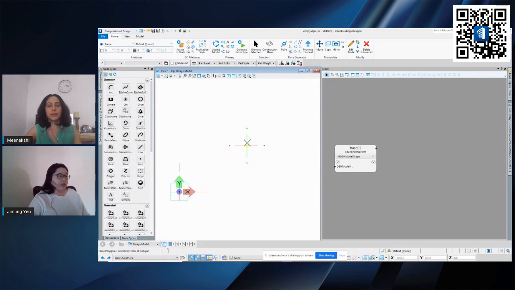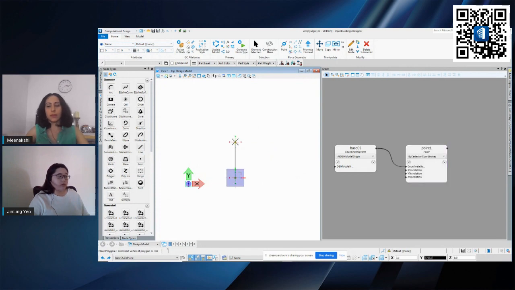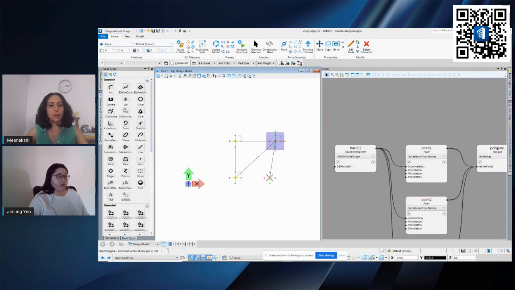Once I click on it, and I bring my mouse over to my view one, you'll see that I have this coordinate following my cursor. This coordinate is just telling you that it is creating a point on your view, and this point is to help us create our polygon shape. So I'll just place 4 points, so 1, 2, 3, and 4 here.